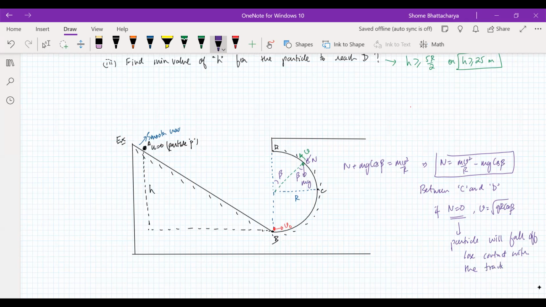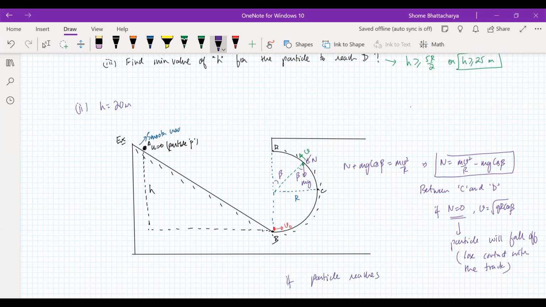It will lose contact with that vertical track. Okay. So that is what we show will happen when h is equal to 20 meters. Okay. So on the other hand, if the particle